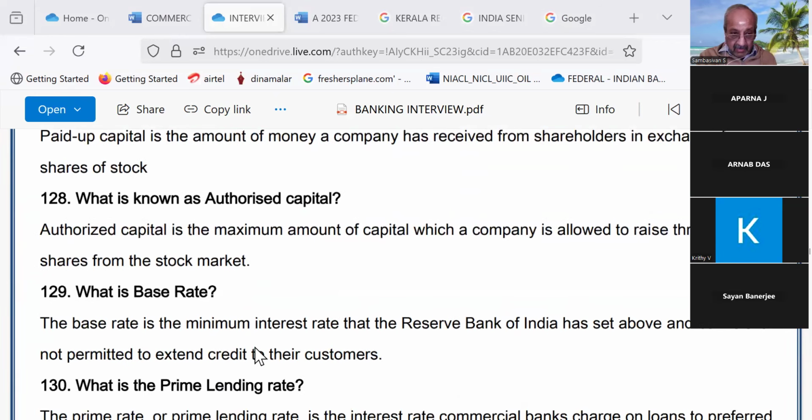What is known as authorized capital? Authorized capital is the maximum amount of capital which a company is allowed to raise through its shares from the stock market. What is the base rate?